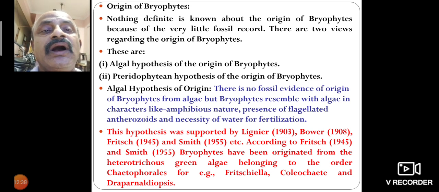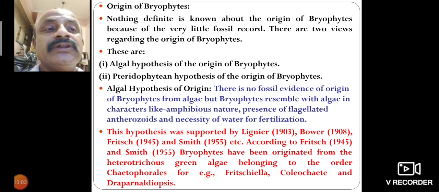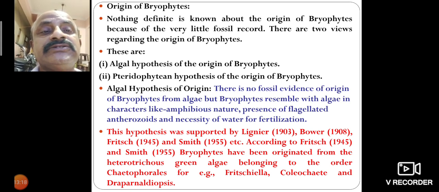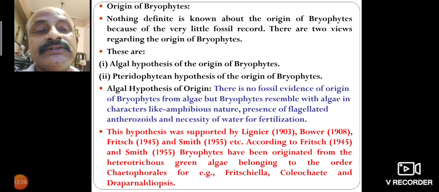The first is the algal hypothesis of the origin of bryophytes, and the second is the pteridophytic hypothesis. Algae are simple photosynthetic plants that grow in water, hydrophytic plants. Under the algal hypothesis, there is no fossil evidence of origin of bryophytes from algae, but bryophytes resemble algae in characters like amphibious nature, presence of flagellated antherozoids, and the necessity of water for fertilization.